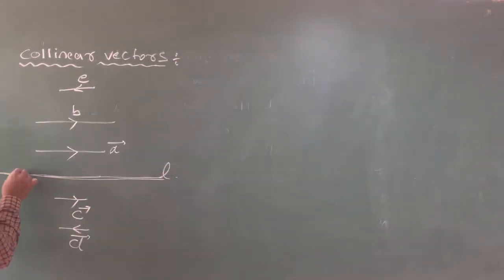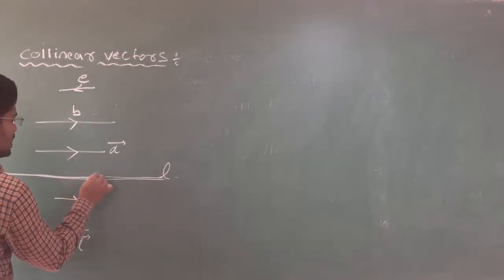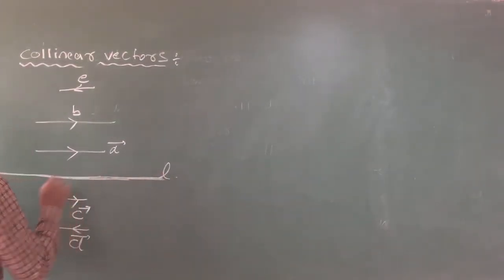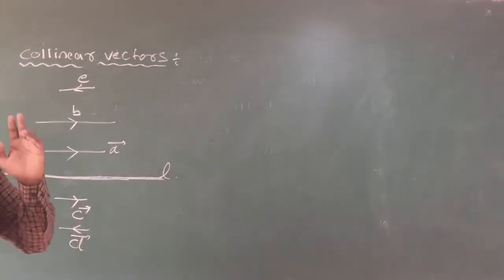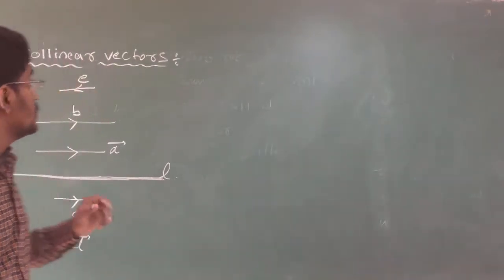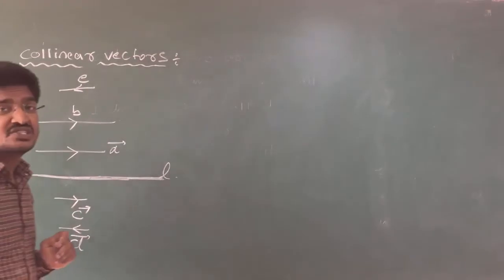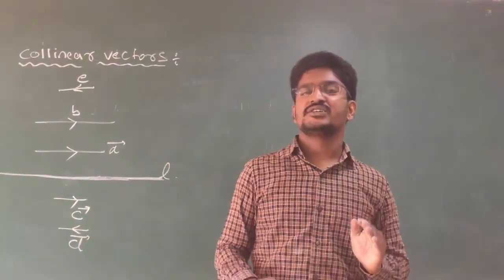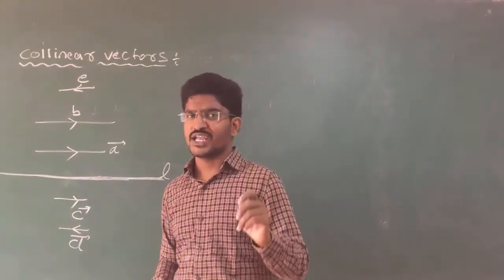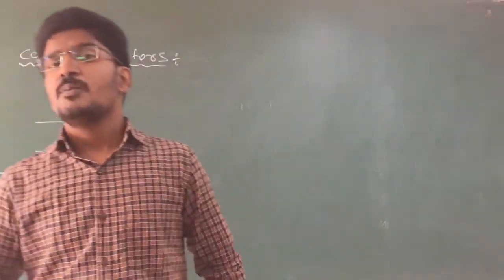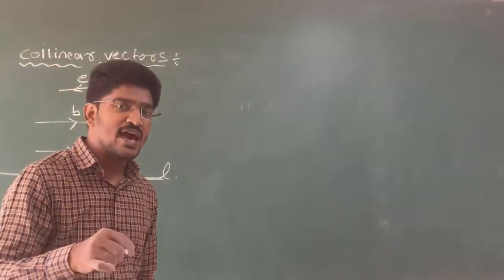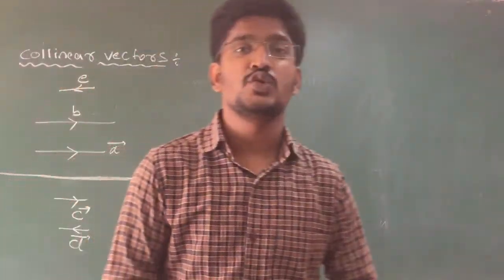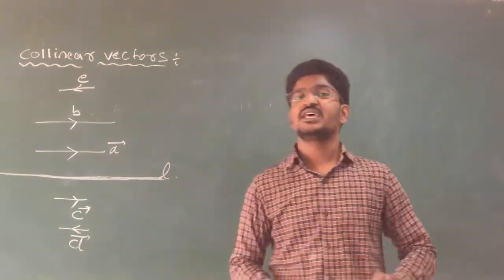So if they are parallel to the same line L, then they are called as collinear vectors. That means two or more vectors which are parallel to the same line irrespective of their magnitude and direction. Please understand this.